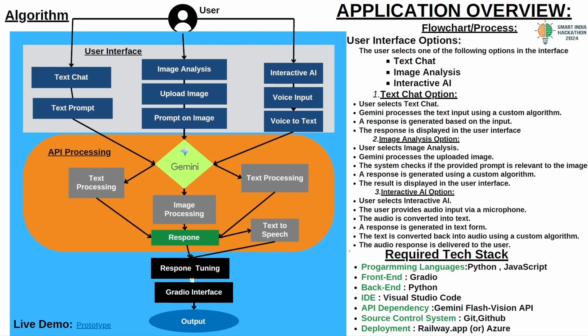And for the source control system we used Git and GitHub, and to deploy it we mainly prefer Azure for its speed and accuracy, or we can deploy on the Railway platform also.